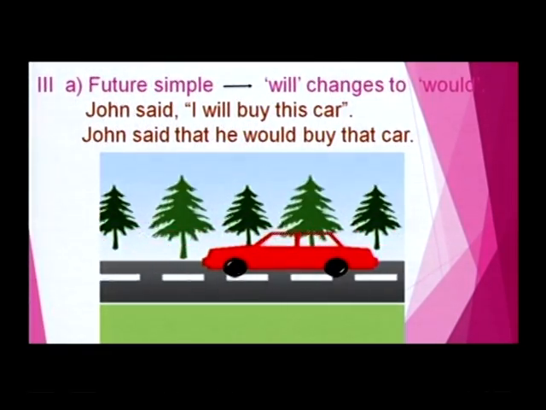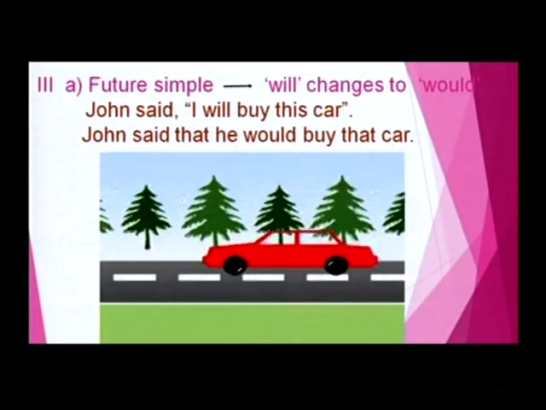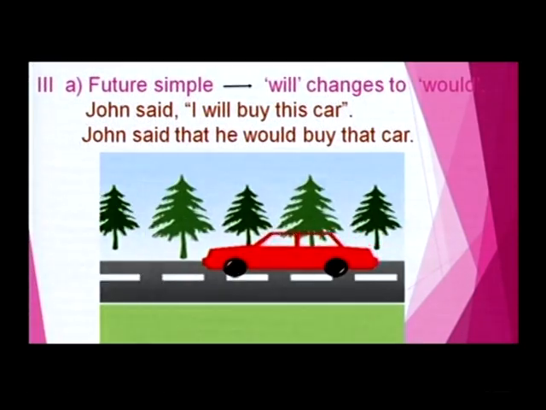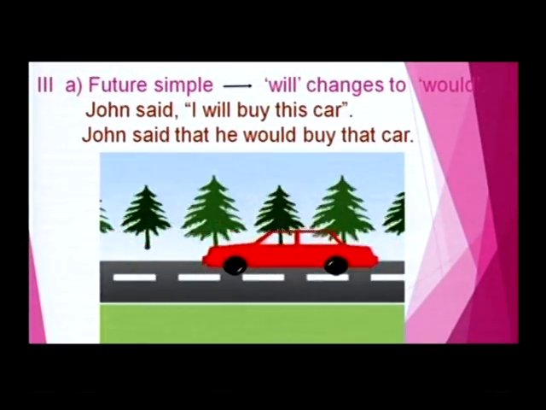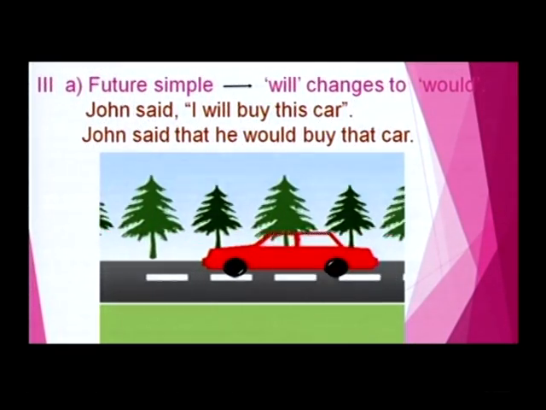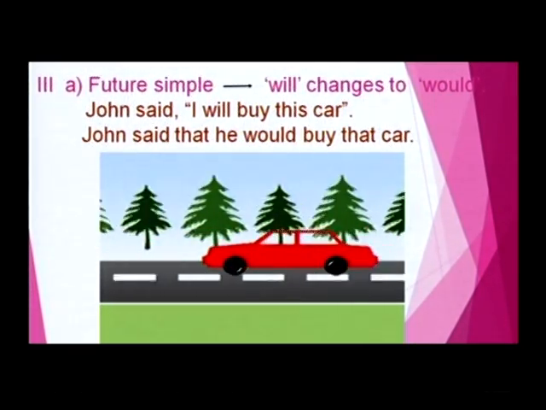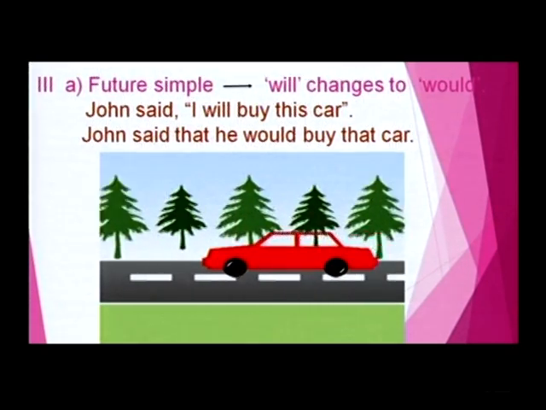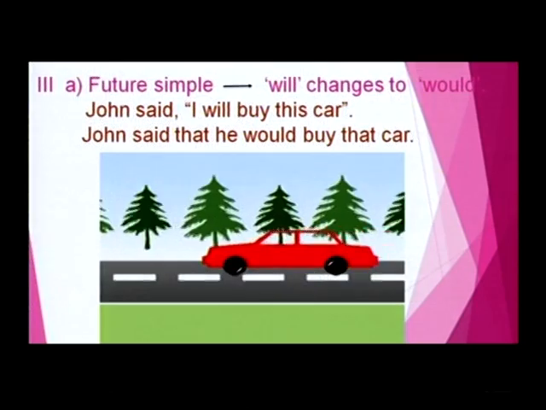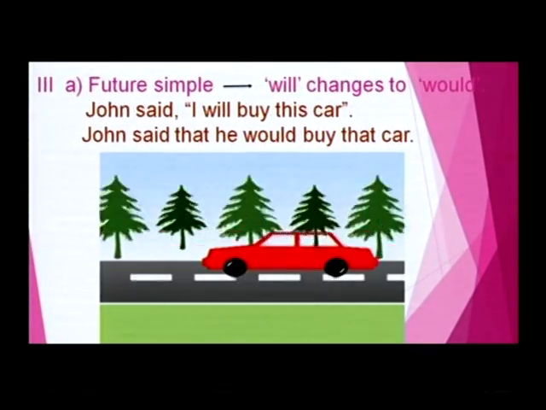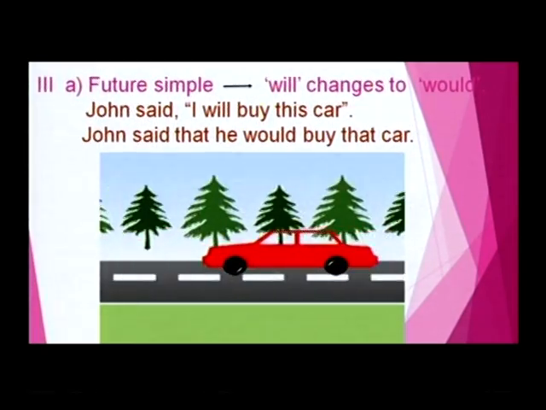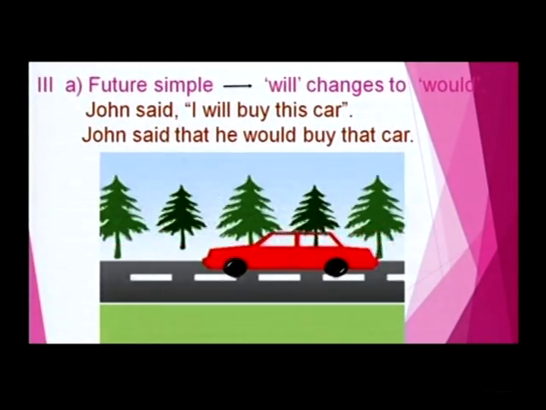For example, John said, "I will buy this car." In indirect speech, John said that he would buy that car. Here what are the changes affected? The conjunction that is used and I became he, because John is a male, right? Yes. And this became that. The words which express nearness will change to the words which express distance, and will changes to would. That is all about the future simple.